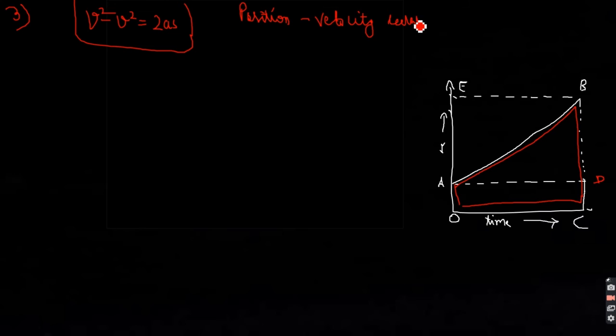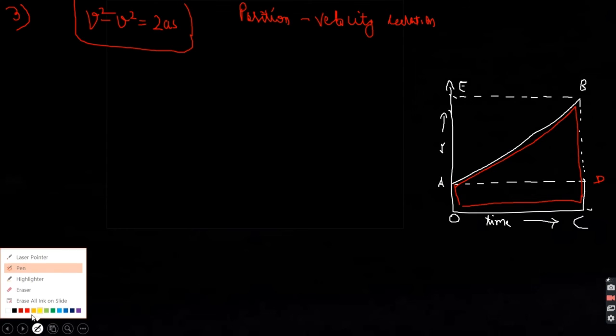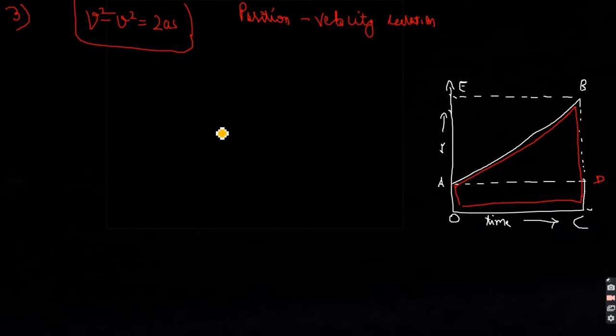The relation of position and velocity. Now, again we are going to find the distance traveled, S. This is the simplest derivation of all the three. You need to find the area of trapezium, and for your sake I'm going to simplify it.